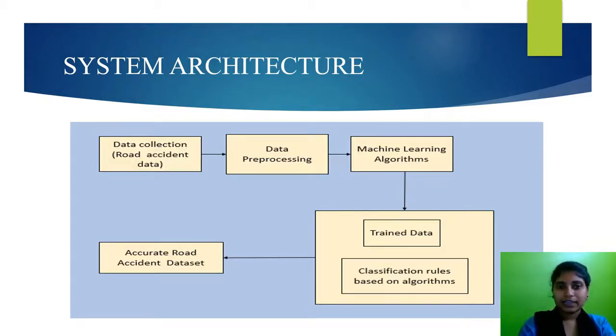After collecting the data, we are pre-processing the data. Why do we need data pre-processing? When taking data from websites, there is a chance of missing values or inconsistency in the data. To avoid those situations, we need to pre-process the data before analyzing. After data pre-processing, we apply the machine learning algorithms. Here we are applying 3 machine learning algorithms on the same dataset, and we will compare which algorithm gives us the most accurate result. After applying the algorithms, based on the trained dataset, it will categorize and analyze the accurate data value.